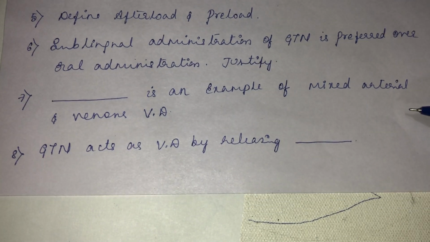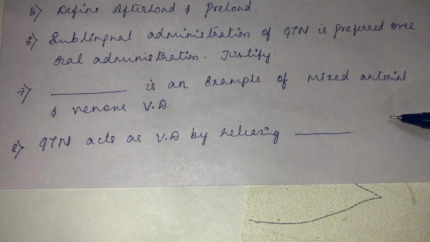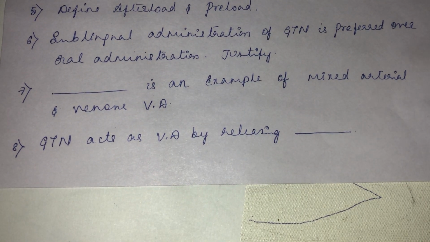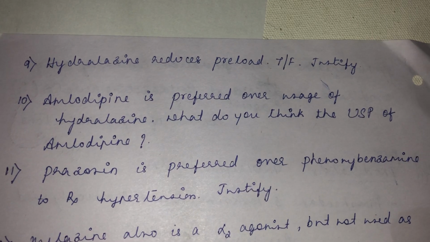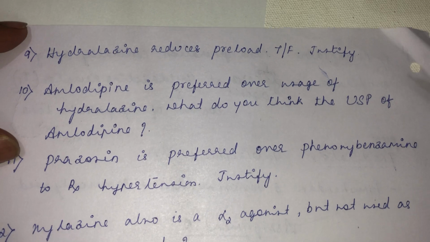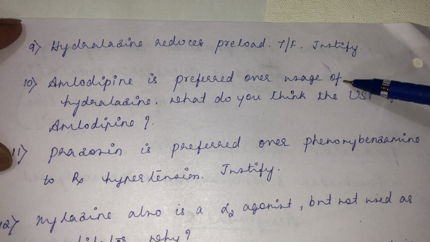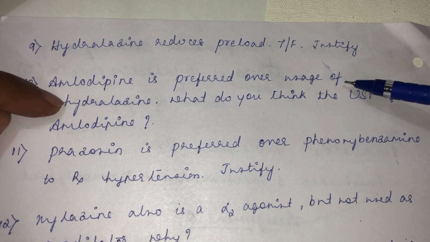And GTN is an example of a mixed arterial and venous vasodilator. Such type of questions are more expected. GTN acts as a vasodilator by releasing nitric oxide. Hydralazine reduces preload, true or false, justify. Then amlodipine is preferred over usage of hydralazine. See, a calcium channel blocker is preferred over a direct arterial vasodilator.